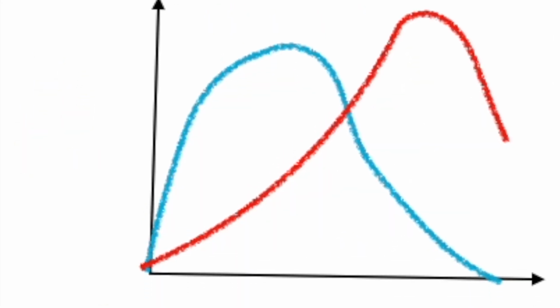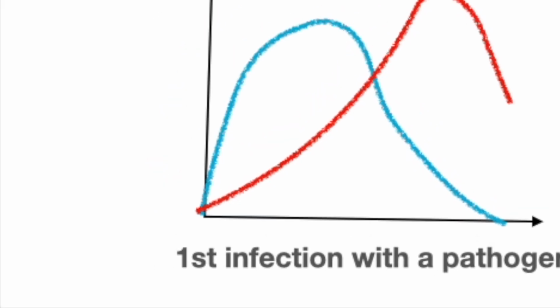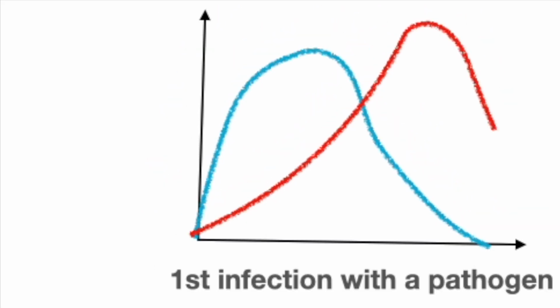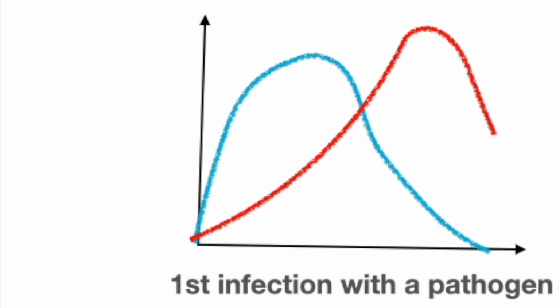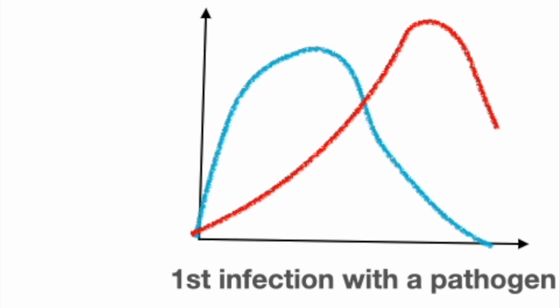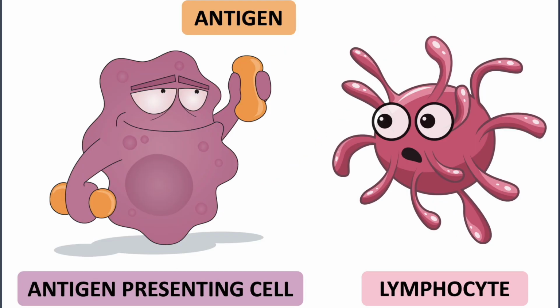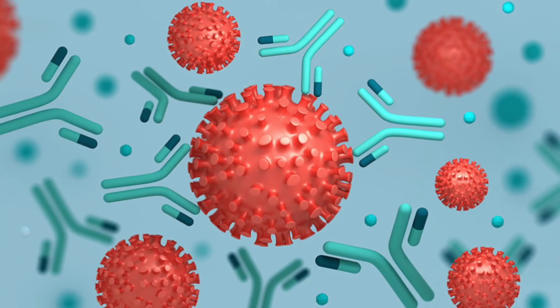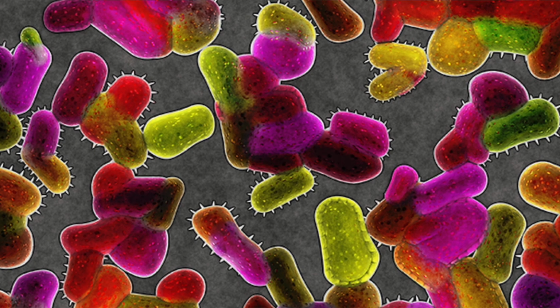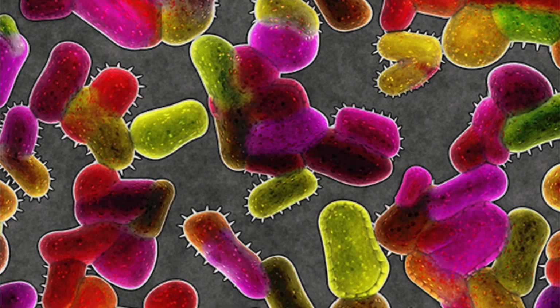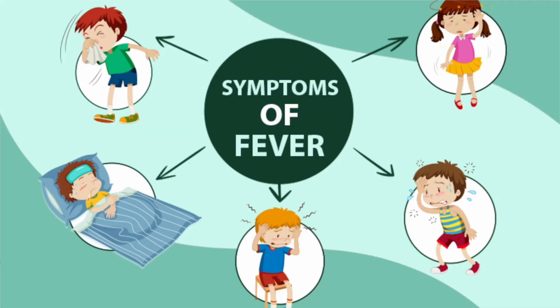So in the first infection, we can see the blue graph suggests the number of pathogens and the red graph suggests the number of antibodies. The immune response took time to take place because the lymphocyte had to first recognize the particular antigen, then create clones and produce enough antibodies to decrease the population of the pathogen. During this time, the pathogen was able to reproduce to form large populations, produce toxins, and cause the infected person to show many symptoms.